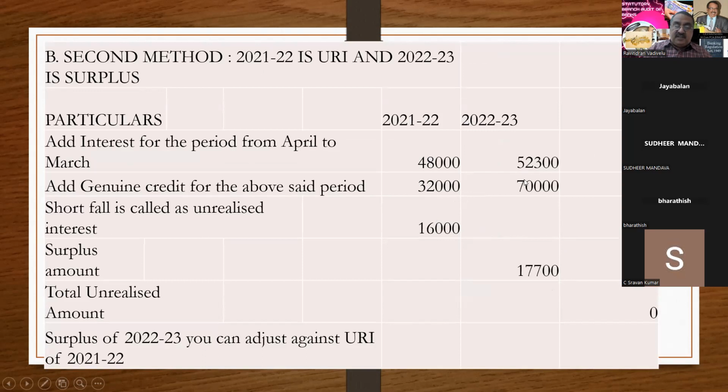This year has got a surplus of 17,700. So out of this surplus of 22-23, you can adjust against the deficit of last year. Last year there is an arrear. This year the party has paid some advance amount. With this advance amount, you can adjust the last year's arrears. So the unrealized interest for both the years is 0. Correct?